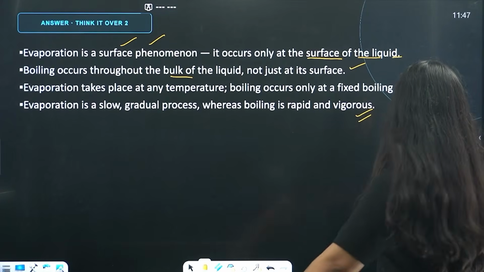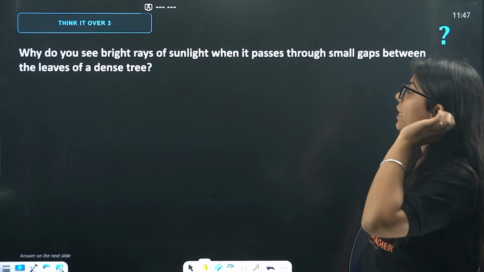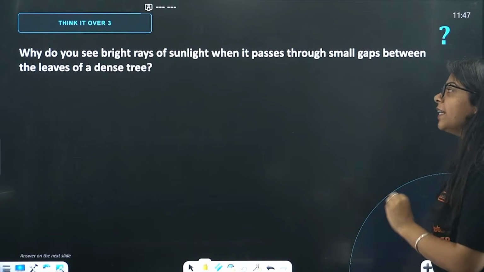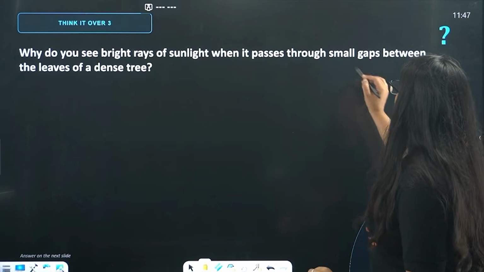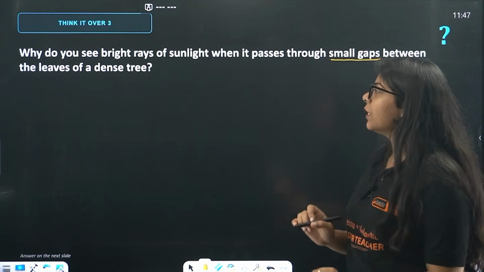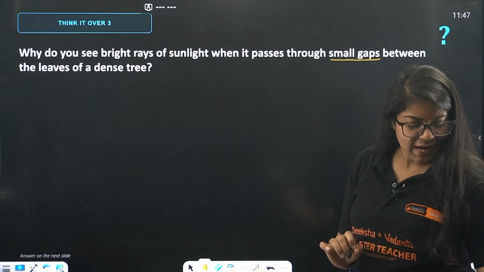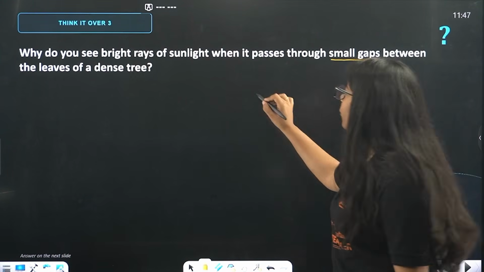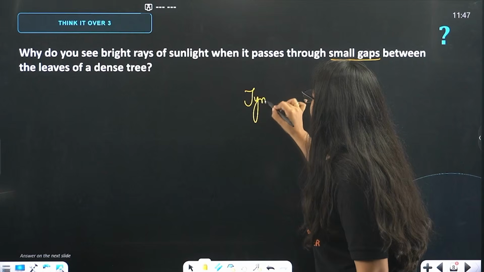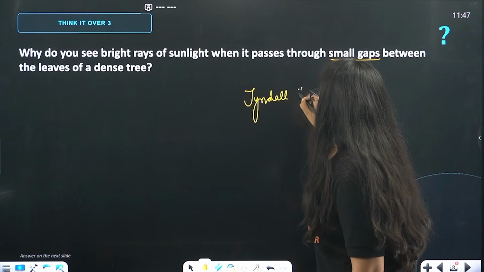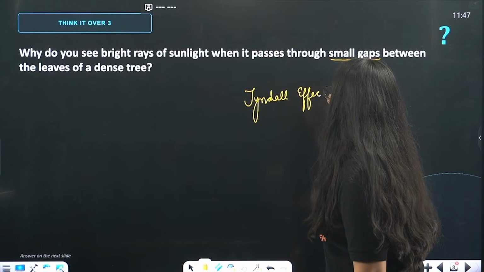Okay. Now, next question we have on your screen. Why do you see bright rays of sunlight when it passes through small gaps between the leaves of a dense tree? What phenomenon is that? Of course, that is, beta, what? That is your Tyndall effect.